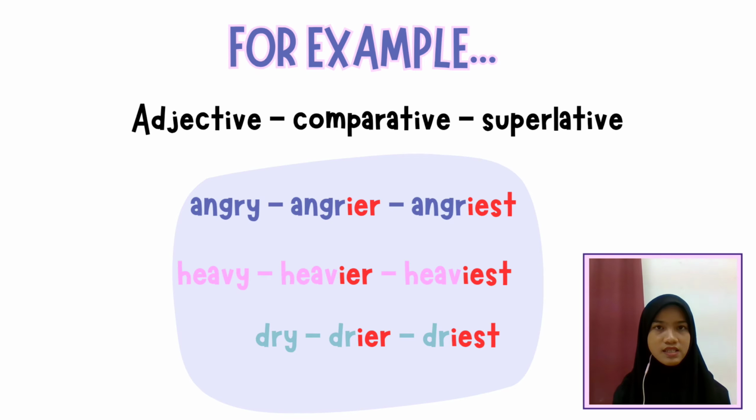Same goes for the second example, heavy. You change the Y into an I and then add ER, it will be heavier. But for superlative, add EST and it will be heavy, heavier, heaviest. Same goes for dry, drier, and driest.